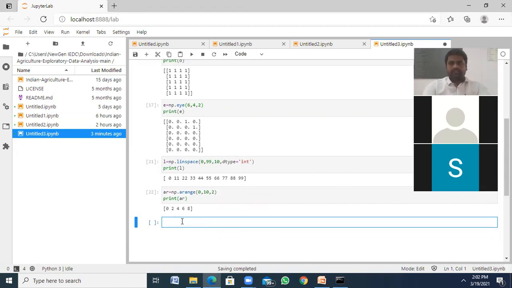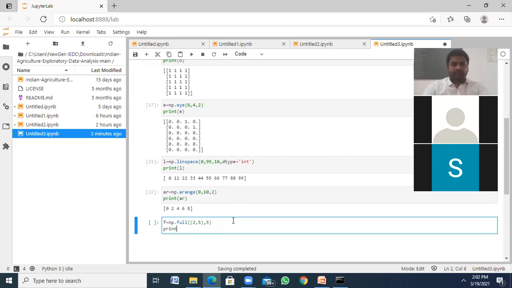If I want to use full, f is equal to np.full. Here I'm giving a 2 by 5 matrix comma 5. All are filled with the number 5.